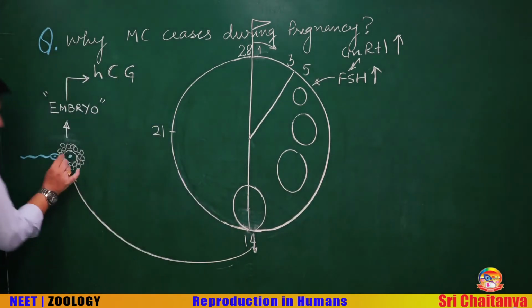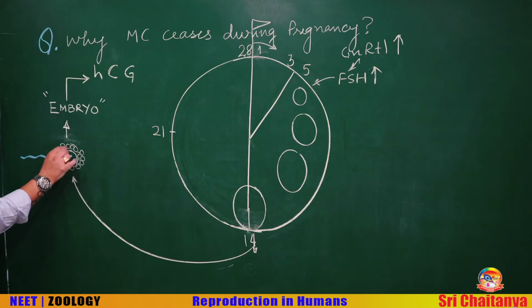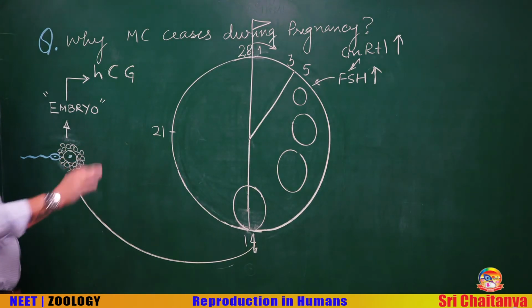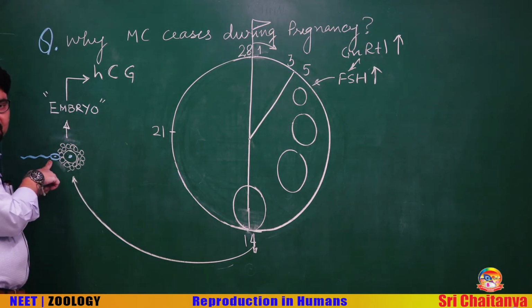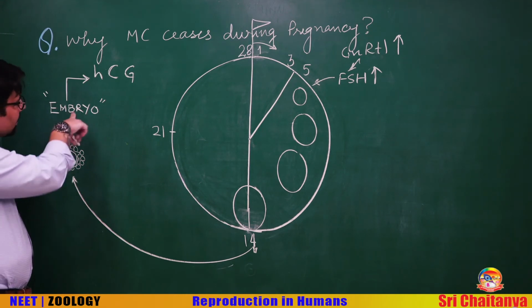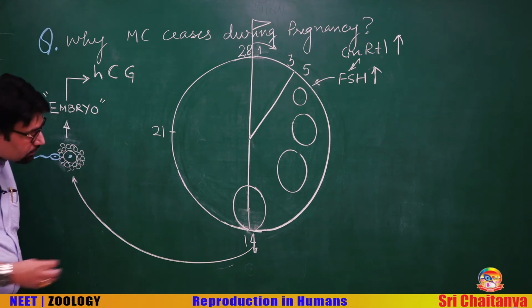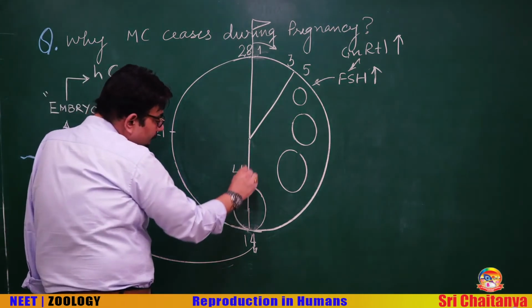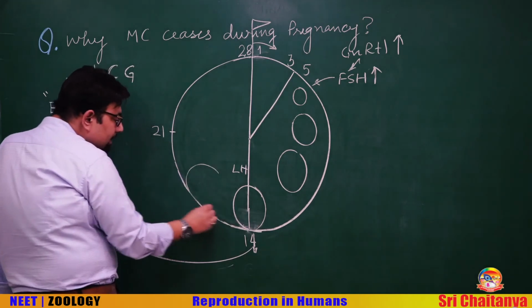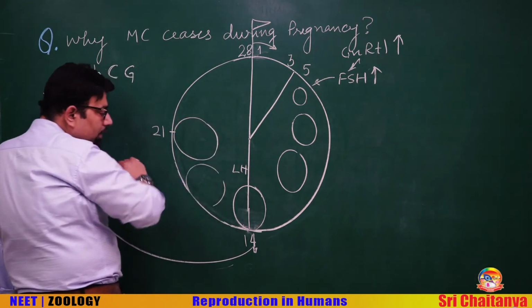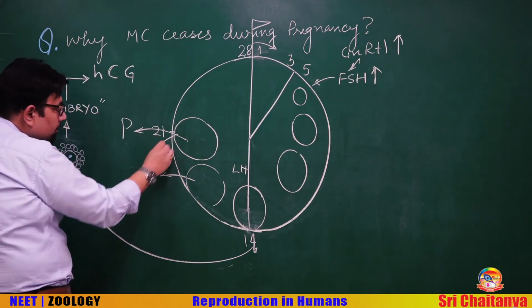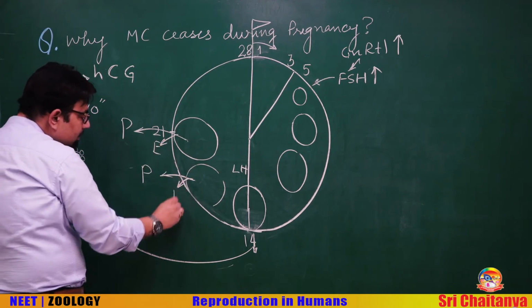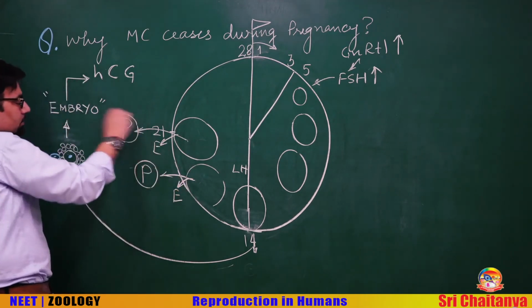I am now drawing it here. This is the released ovum, and along with the follicular cells, they rearrange to form a membrane. We will talk about that later. And now, just imagine a healthy sperm fertilizes this ovum, a zygote is formed, an early embryo is formed. After that, because LH transforms the remaining cells into corpus luteum, the corpus luteum is secreting hormones, primarily progesterone but also estrogen, mainly progesterone.